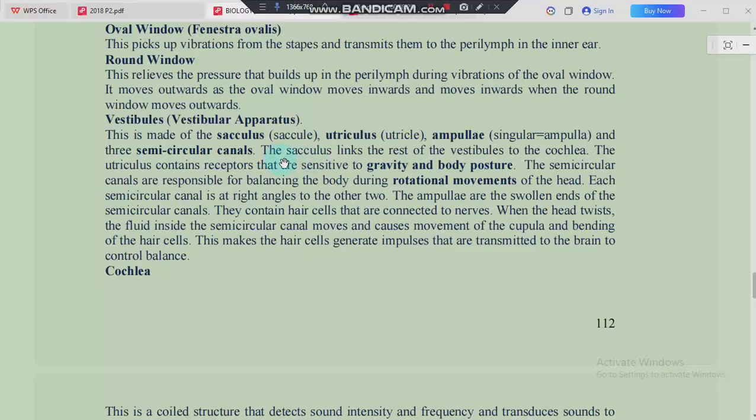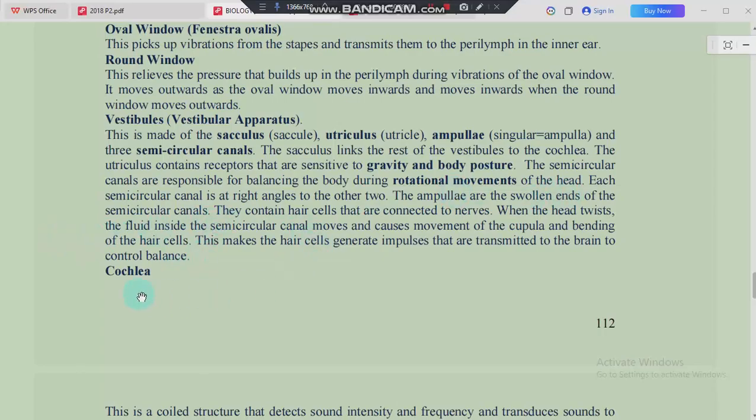The saccule links the rest of the vestibule to the cochlea. The utricle contains receptors that are sensitive to gravity and body posture. The semicircular canals are responsible for balancing the body during rotational movements of the head.